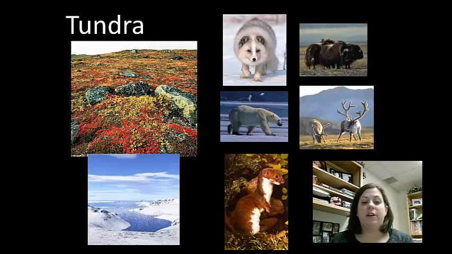The Arctic tundra covers about 20% of the Earth's land surface. A similar ecosystem is called the alpine tundra, which is going to be above the tree line on mountains. The Arctic tundra is cold and dark most of the year. The winters are long, cold, and harsh, and the summers are really short and only last about 6 to 8 weeks. Rainfall for the year here is only about 20 centimeters, which is not very much, so it can be considered a very cold desert during the winter months.